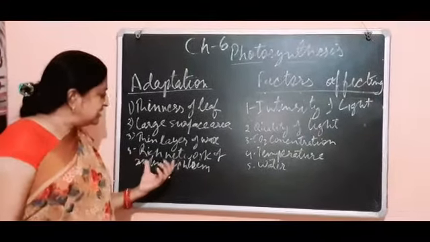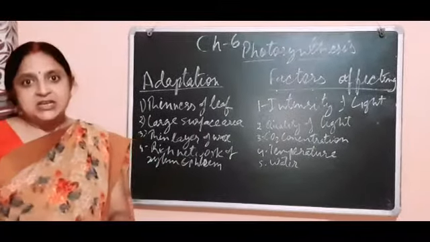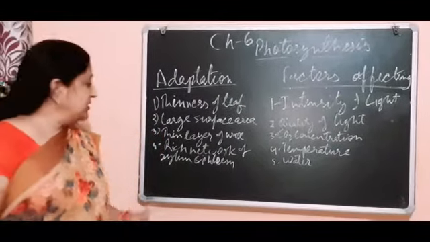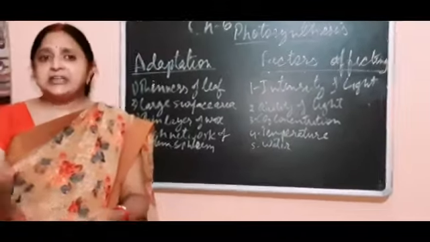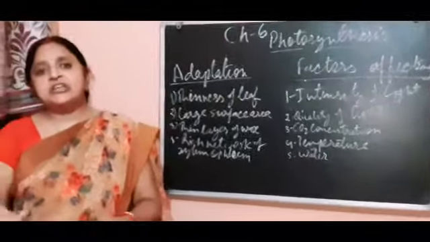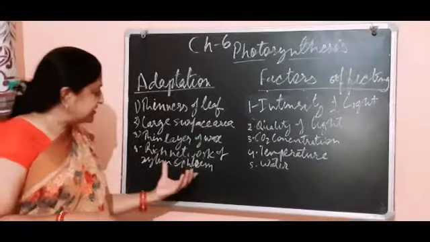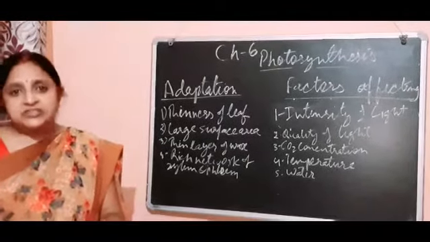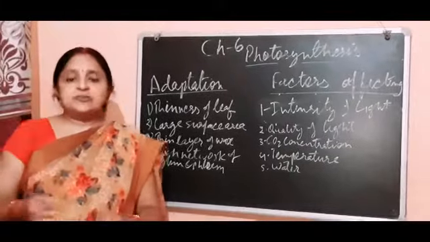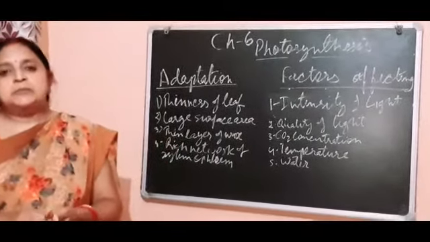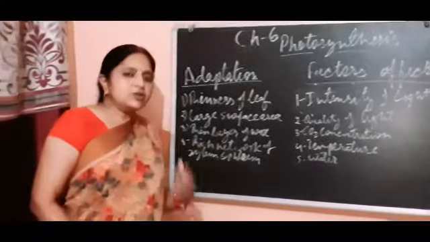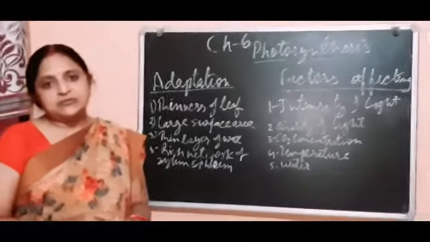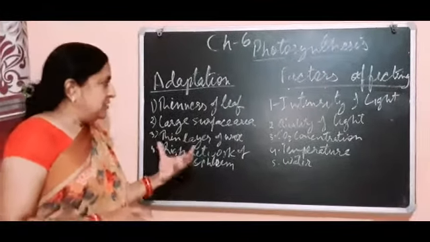Now next is a rich network of xylem and phloem. Rich network of xylem supplies a high extent of water and minerals to the leaves, and rich network of phloem also spreads the sugar which is made in the cells of the leaves to whole parts of the plant body, so that this also helps in the high rate of photosynthesis. These are some adaptations of the leaves for a good rate of photosynthesis.